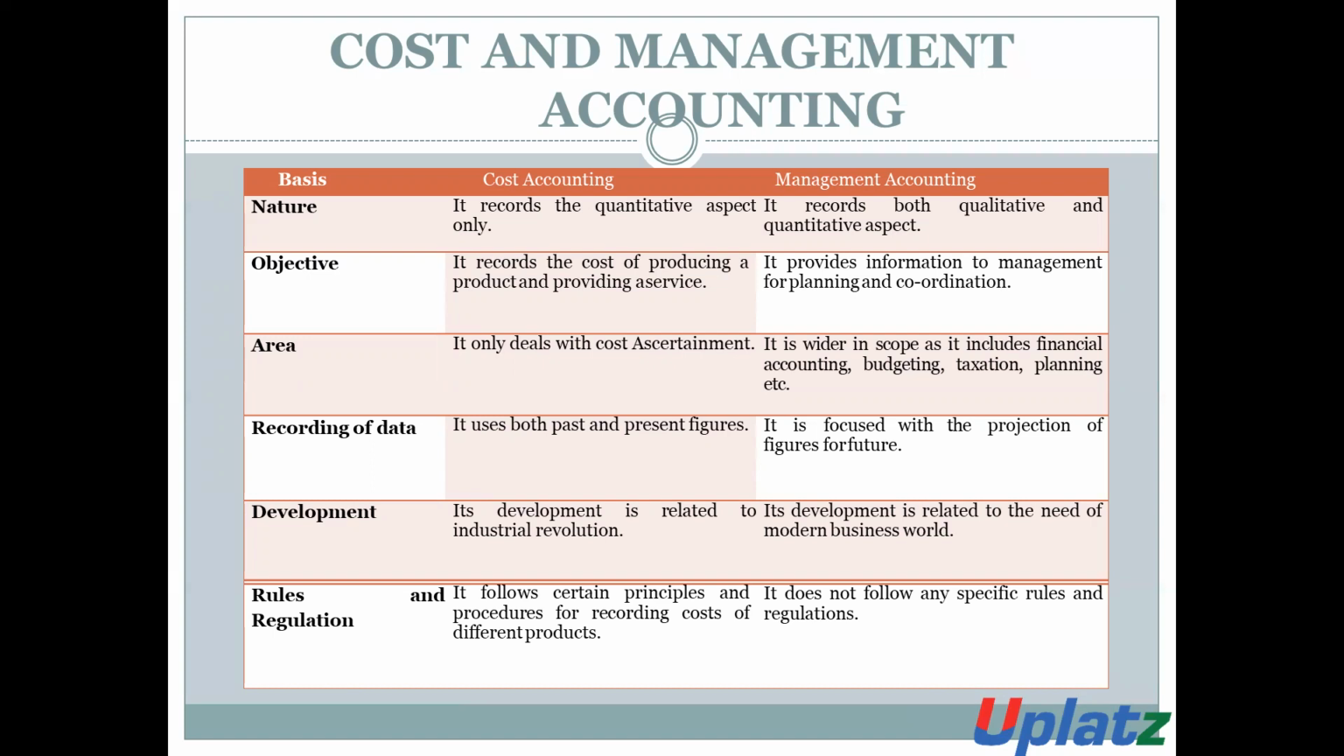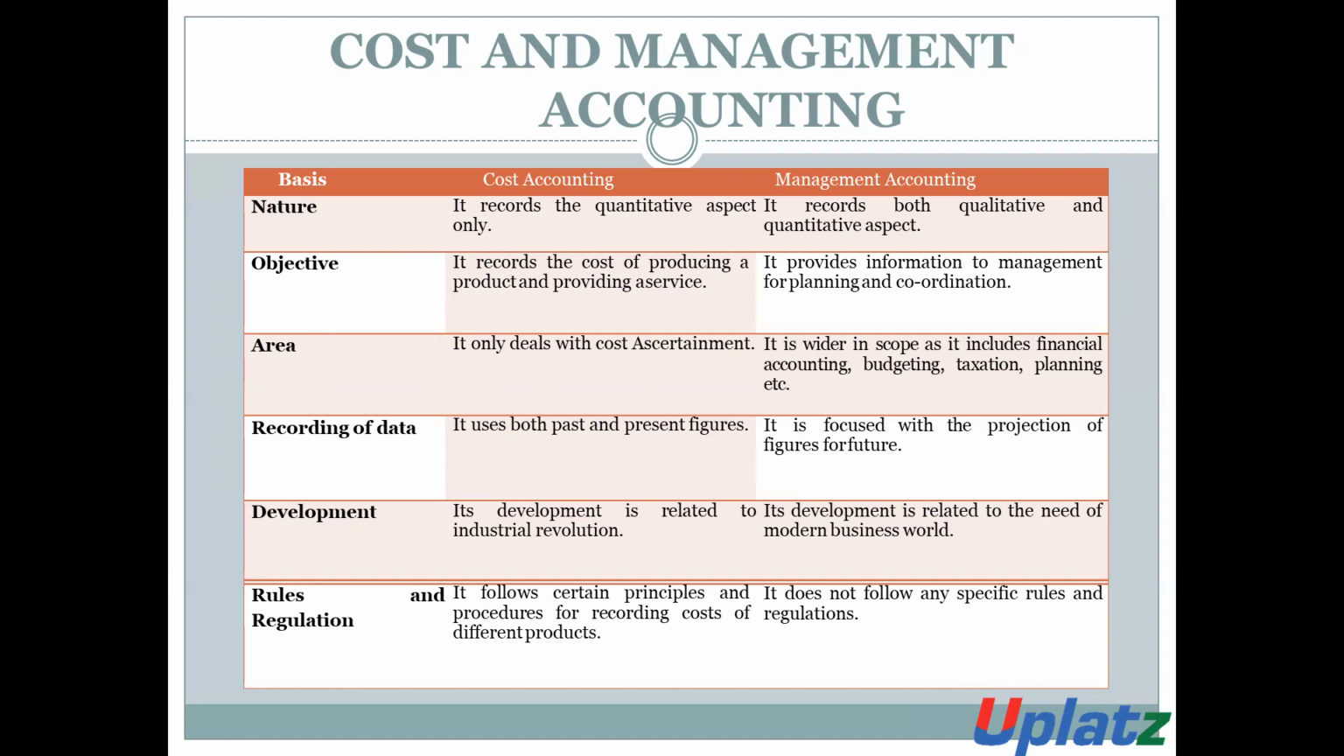Objective. Cost accounting records the cost of producing a product or providing a service. But management accounting provides information to the management so that the management can plan and coordinate.